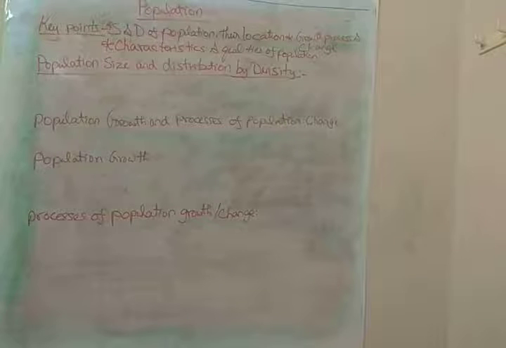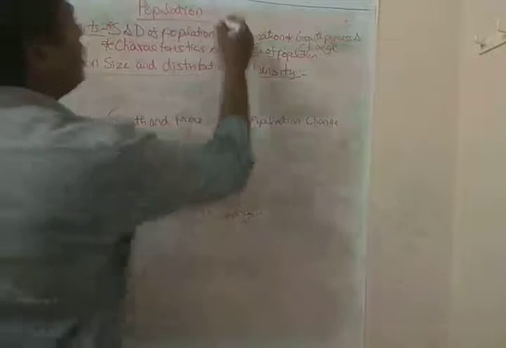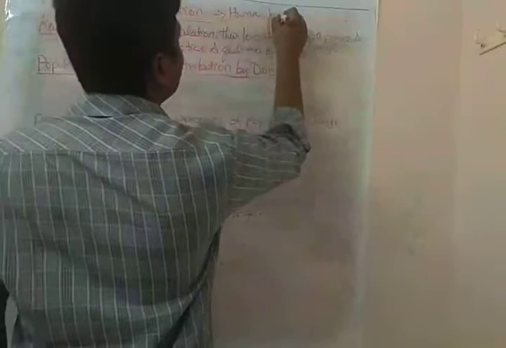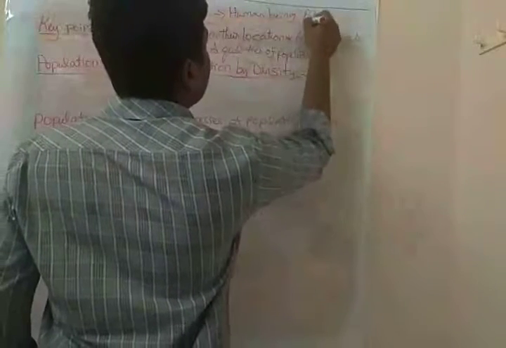And one thing we have to keep in mind is that human beings are the producers and consumers of the whole earth's resources. Human beings are the producers and consumers of the earth's resources.